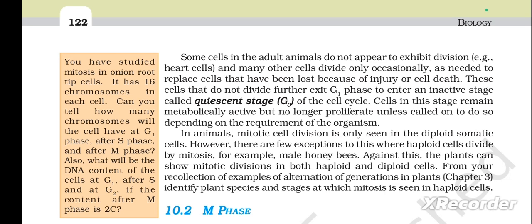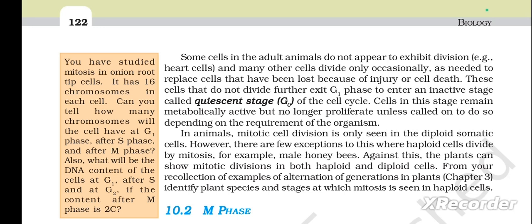Some cells in the adult animals do not appear to exhibit division, for example heart cells. Many other cells divide only occasionally, as needed to replace cells that have been lost because of injury or cell death. These cells that do not divide further exit G1 phase to enter an inactive stage called the quiescent stage, that is G0 of the cell cycle.